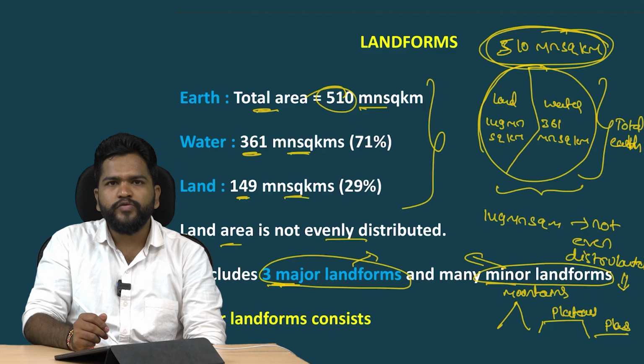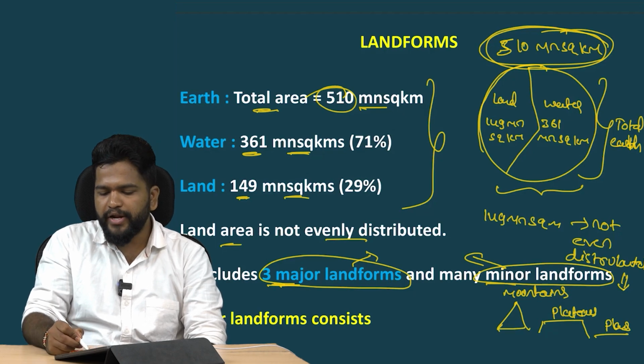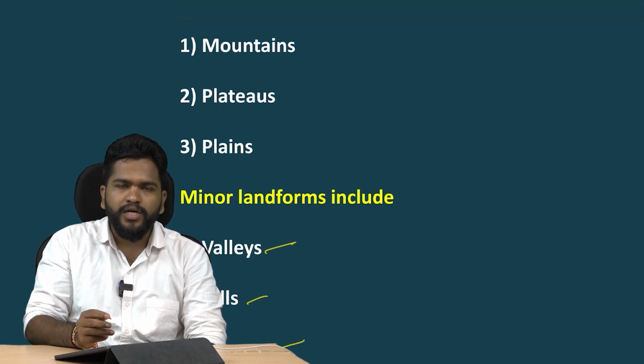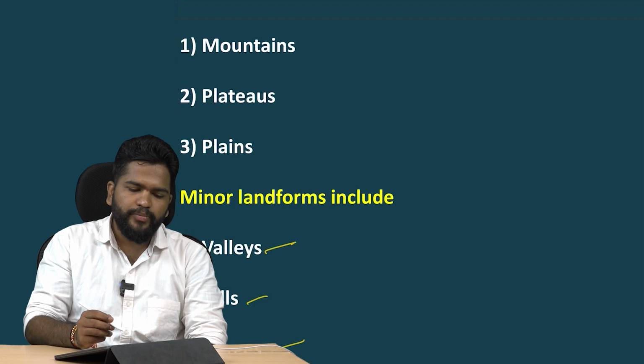What are the major landforms we have? Mountains, plateaus and plains. These are the three major landforms that we have, and the minor landforms include valleys, hills and gorges. Let's discuss them one by one.